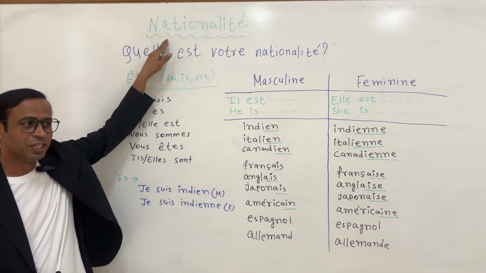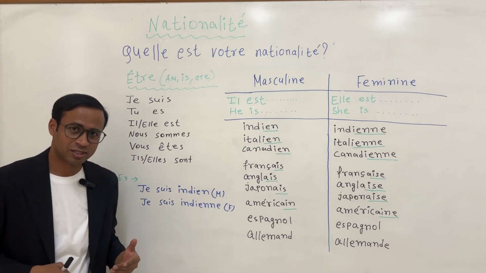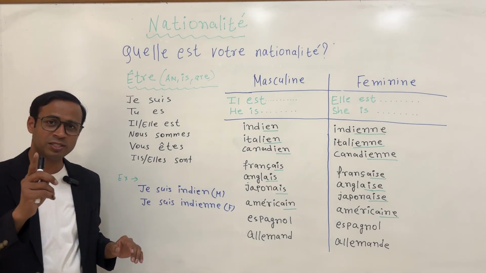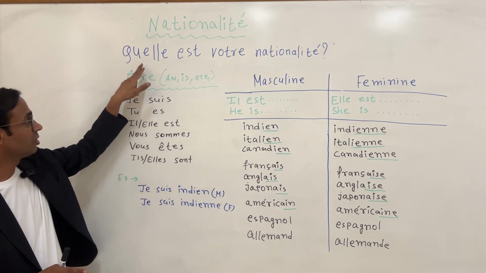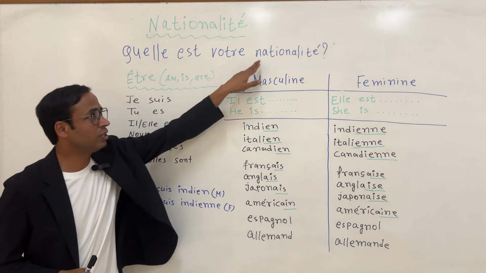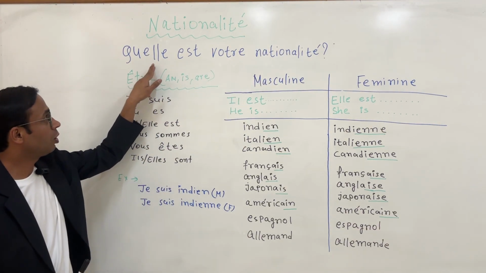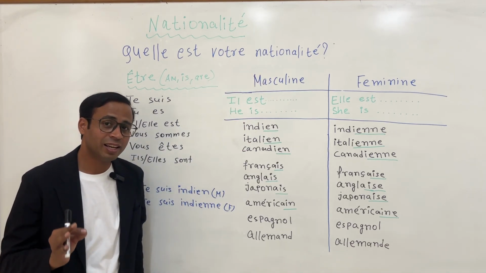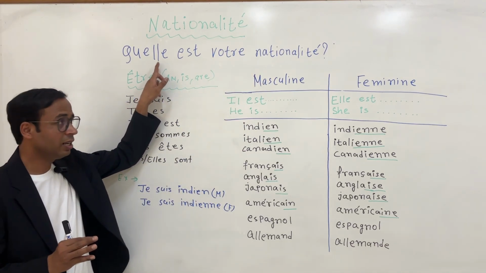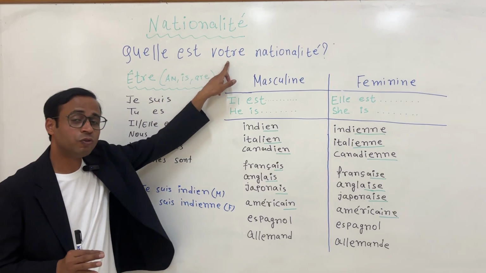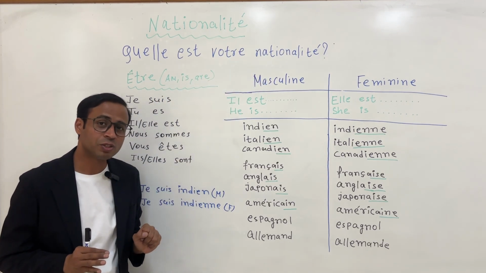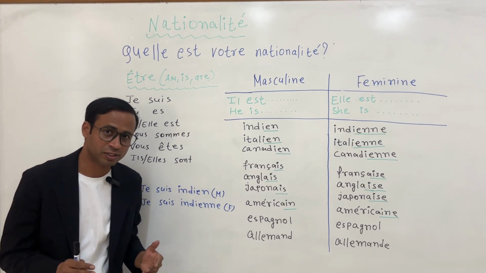Nationalité, all right. So if you have to ask nationality, you have to use one sentence, and that is: Quelle est votre nationalité? What is your nationality? Repeat again. Quelle est votre nationalité? What is your nationality? Okay.